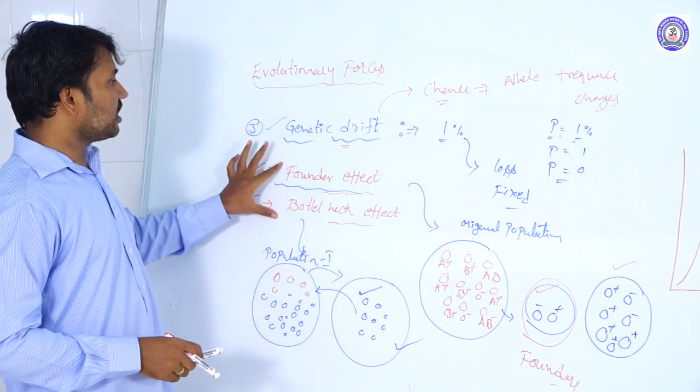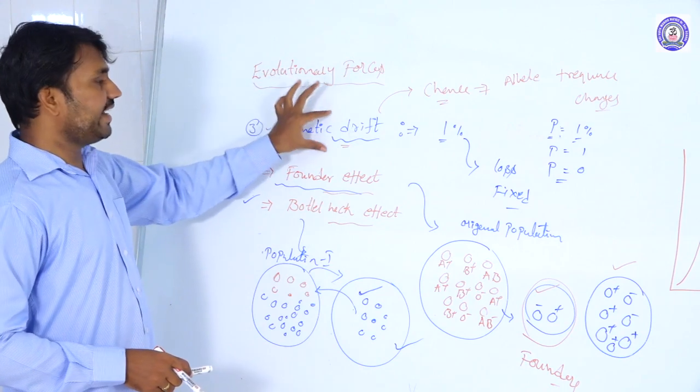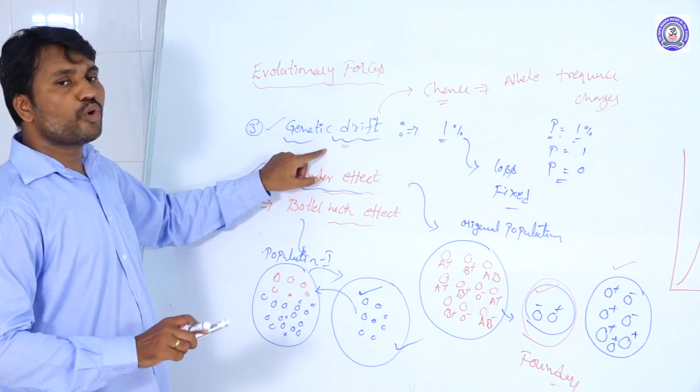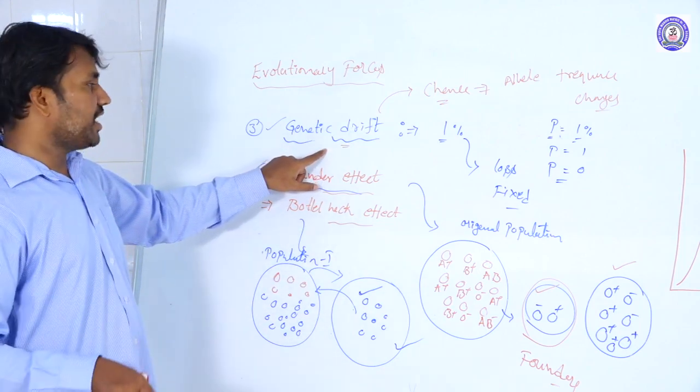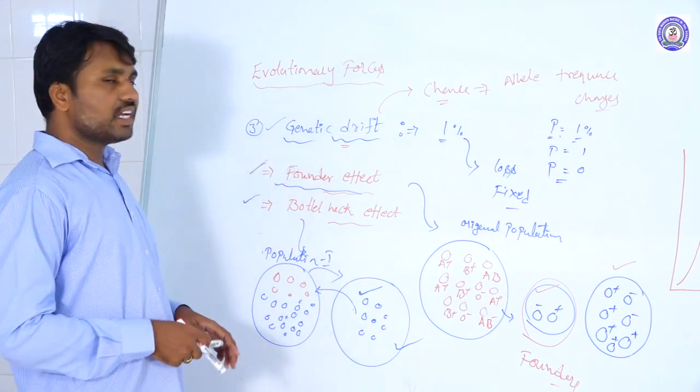So these two effects explain genetic drift, that is, how the allelic frequency changes in a population. This is called genetic drift.